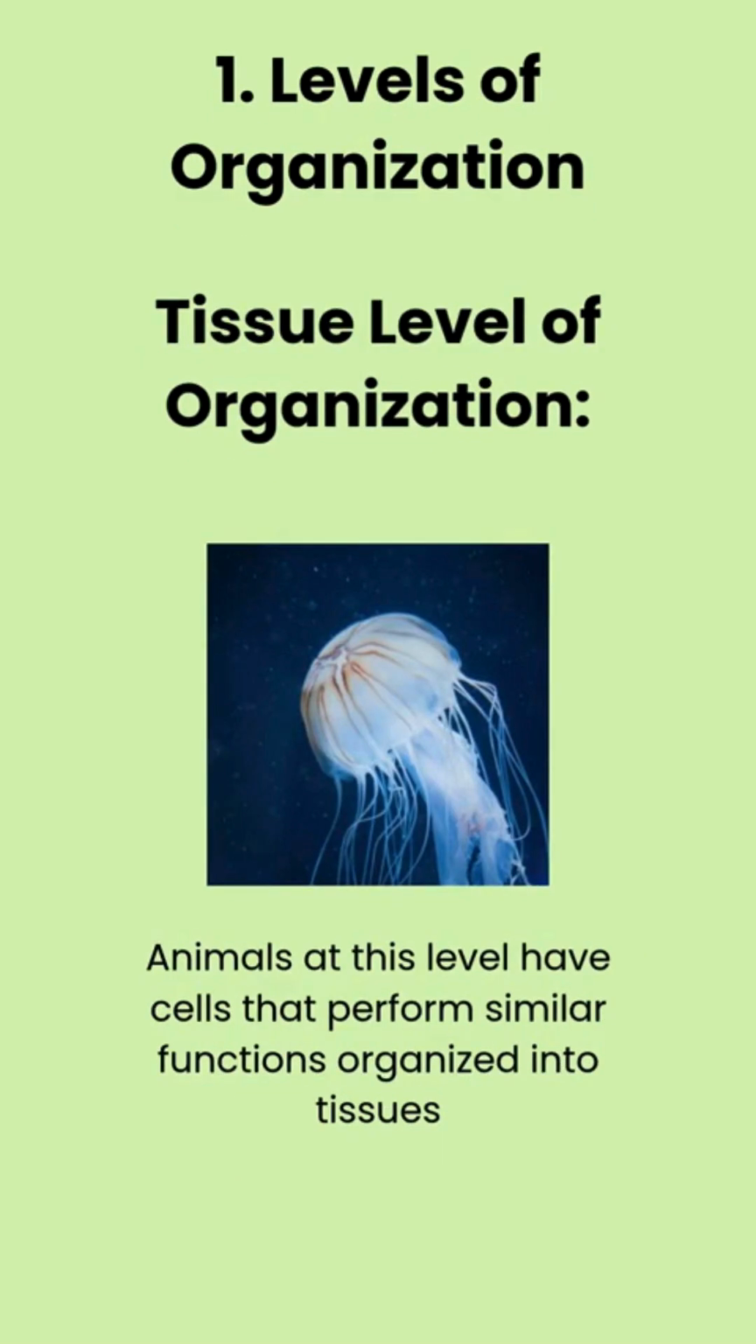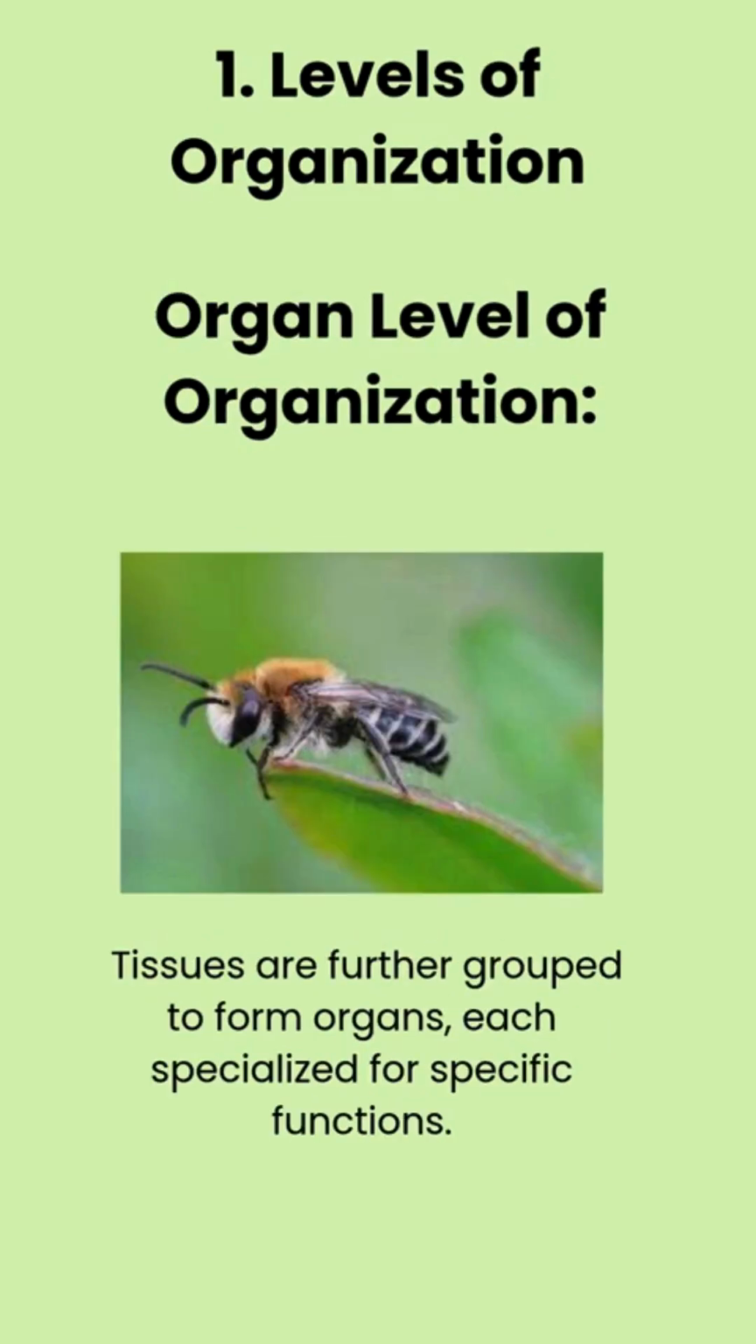Tissue level of organization. Animals at this level have cells that perform similar functions organized into tissues. An example is coelenterates, where cells collaborate in tissues for specific functions. Organ level of organization. Tissues are further grouped to form organs, each specialized for specific functions. Platyhelminthes, for instance, have organs such as a simple digestive system.